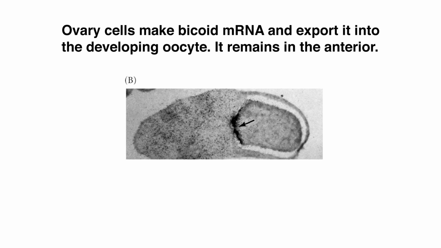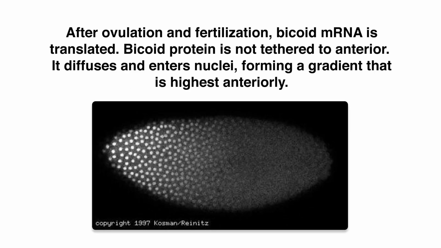Here's the bicoid mRNA tethered to the anterior cytoskeleton. That's where it remains. But it makes bicoid protein at fertilization, and the bicoid protein can diffuse through the embryo, but as it does, it forms a gradient, which is highest at the future anterior end and lowest at the posterior.